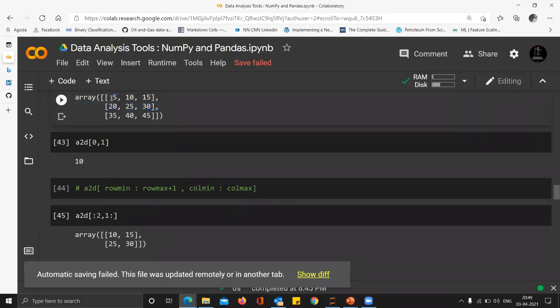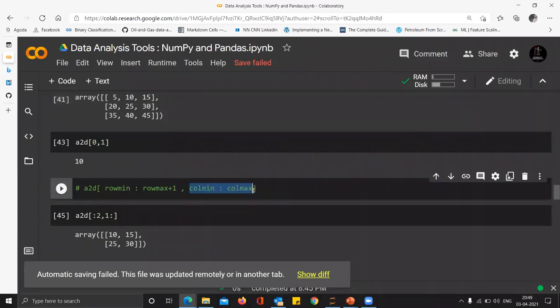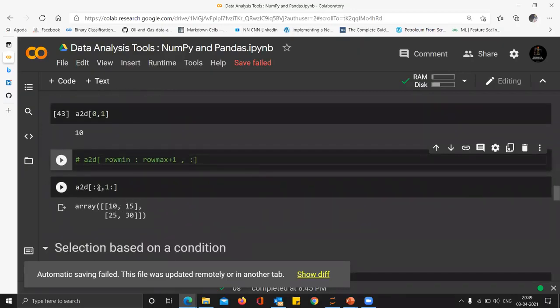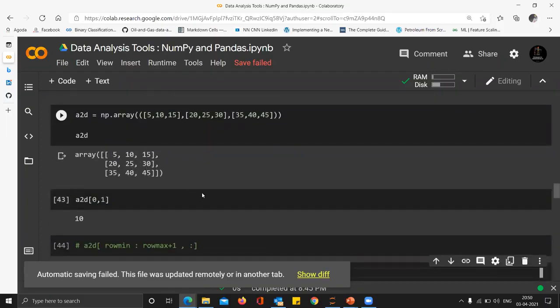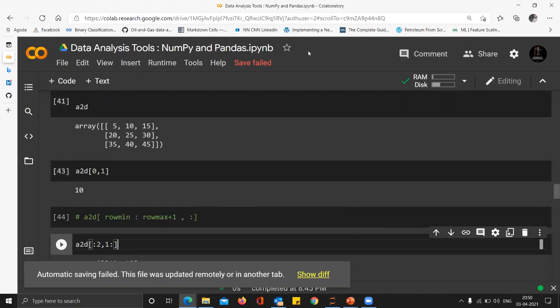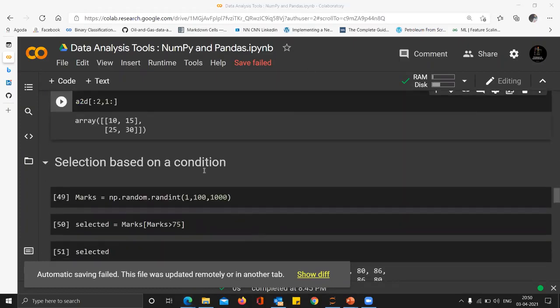And for column min to column max, suppose I want all the columns rather than just a section of columns. I can just provide a colon. What this means is, take all the columns that are there. The same applies for rows: take all the rows that are there, and provide column min to column max. This is just an example. You can see 0 to 2, so this takes in the 0th row and first row, and this takes in all the columns starting from the first column. So you can see 10, 15, 25, 30. This is how you play around. It will need practice, but you will get very good at how you slice.